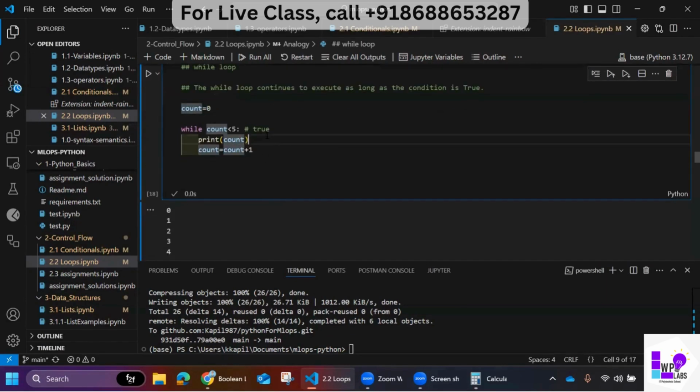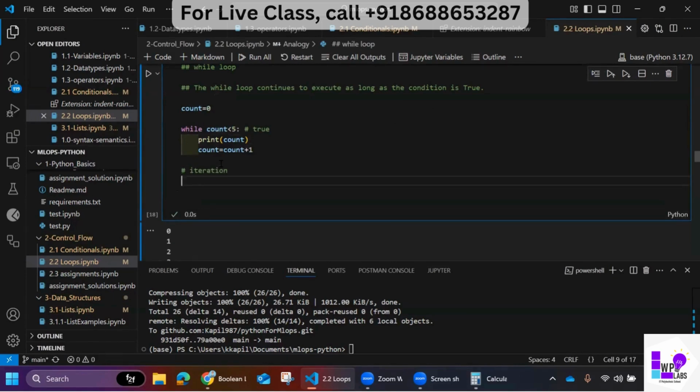If you see the output, let's iterate it. Initially count was 0. When count was 0, this condition became true. It printed count, and count became count plus 1. Let me fill in the values. What is the count value in this case? It's 0, so 0 plus 1. What is 0 plus 1? This will make count 1.